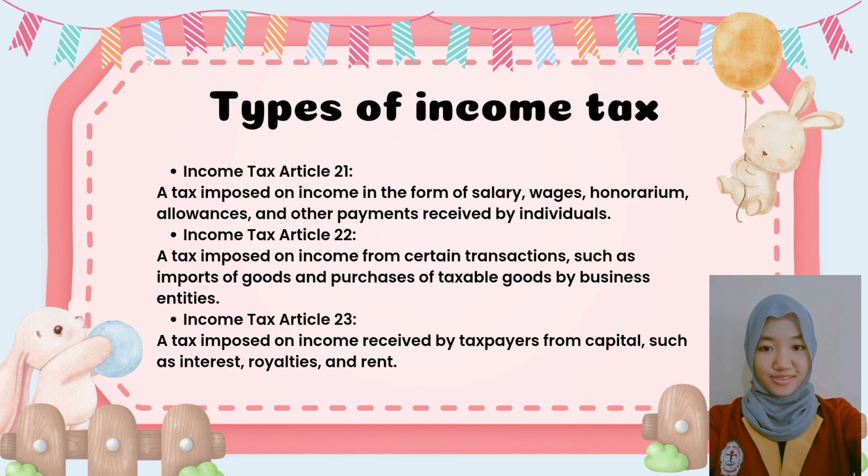Types of income tax. Income tax Article 21. A tax imposed on income in the form of salary, wages, honorarium, allowances, and other payments received by individuals. Income tax Article 22. A tax imposed on income from certain transactions, such as imports of goods and purchases of taxable goods by business entities. Income tax Article 23. A tax imposed on income received by taxpayers from capital, such as interest, royalties, and rent.